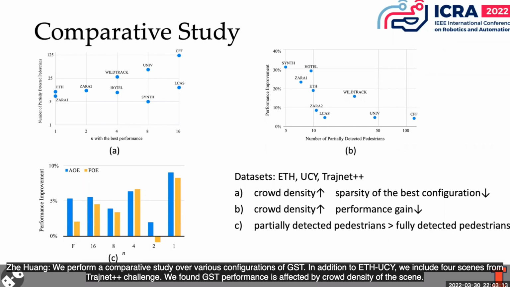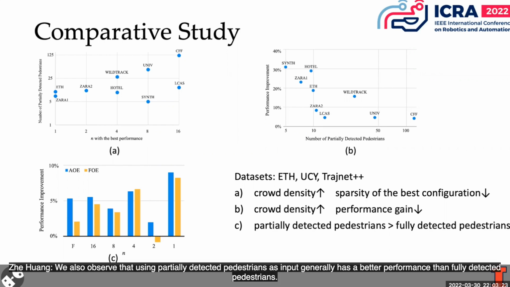In addition to ETH-UCY, we include 4 scenes from the TrajNet++ challenge. We found GST performance is affected by the crowd density of the scene. We also observed that using partially detected pedestrians as input generally has better performance than fully detected pedestrians.